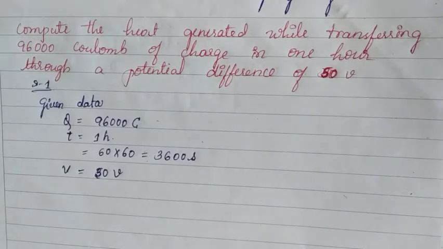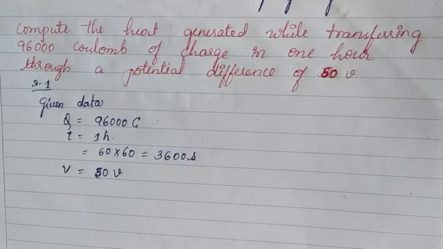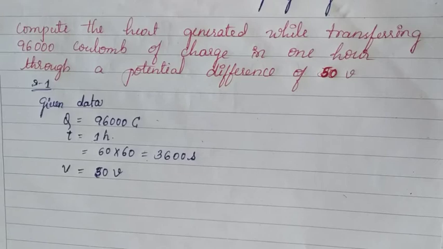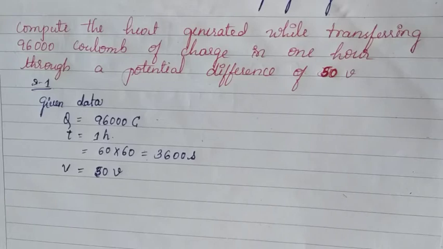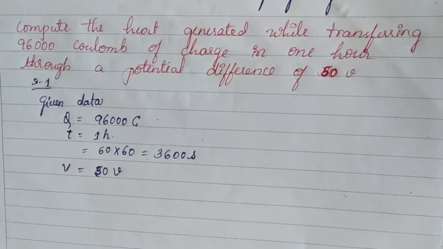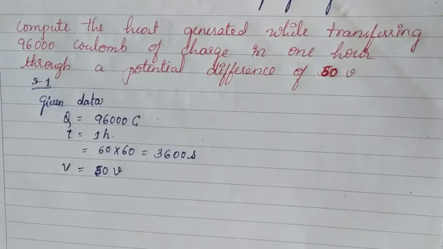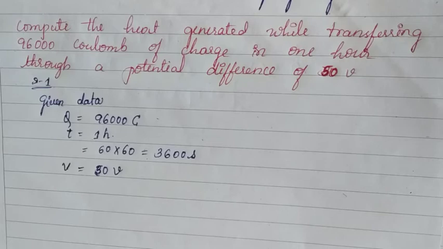Children, now come to the second question of the same page number 112. Listen to what it is asking in this problem. Compute the heat generated while transferring 96,000 coulomb of charge in 1 hour through a potential difference of 50 volts. Okay children? Here in this problem, we have to find the heat generated during the transfer of charges. Now let us first write the given data. What is given in the problem?